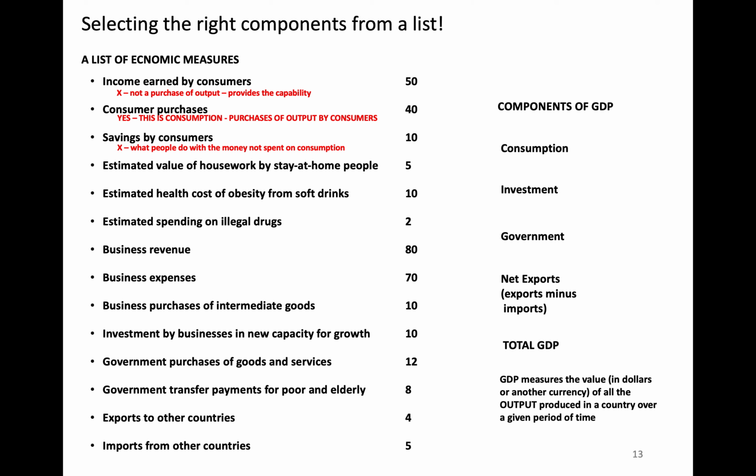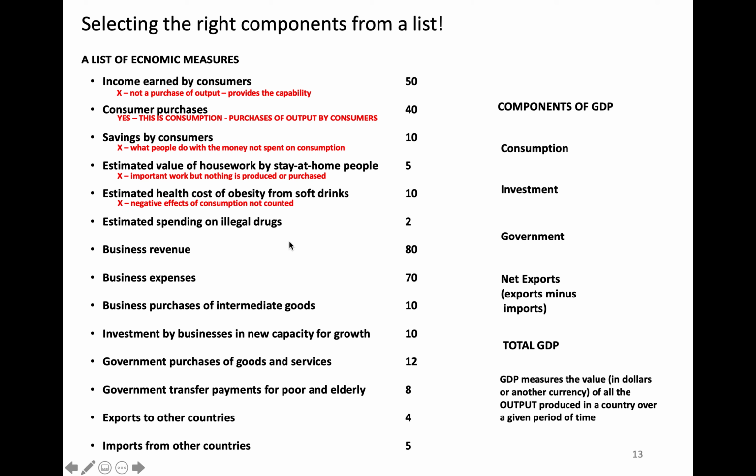Savings by consumers, that's what we do with the money that we don't spend on consumption. So we're not buying anything with that, we're putting it in the bank. And businesses will access that for their own investment, but that's not part of GDP when we just save it. Estimated value of household work by stay-at-home people, GDP does not count that. So if you have a house husband or a housewife who's doing a lot of work that is tremendously valuable to the family output, so to speak, it's not counted because nothing is produced and sold.